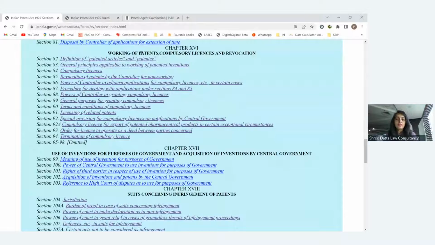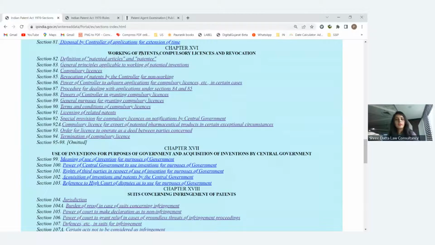Now, why have they used the word compulsory? It means it is not voluntary. You are not voluntarily giving the license to me. That's why I have to approach the patent office to take a license for that particular product. So that is related to compulsory license. They have given some provisions on which basis you can apply for this compulsory license. What will the timelines be? What will the forms be?